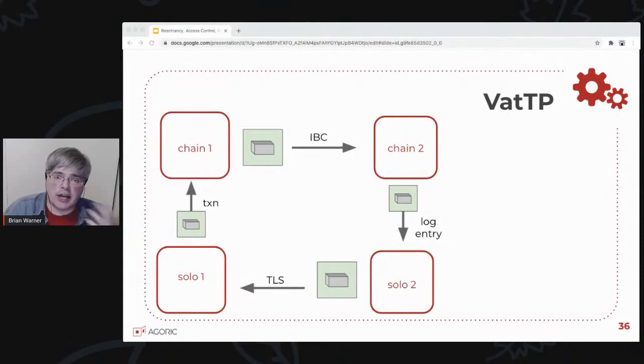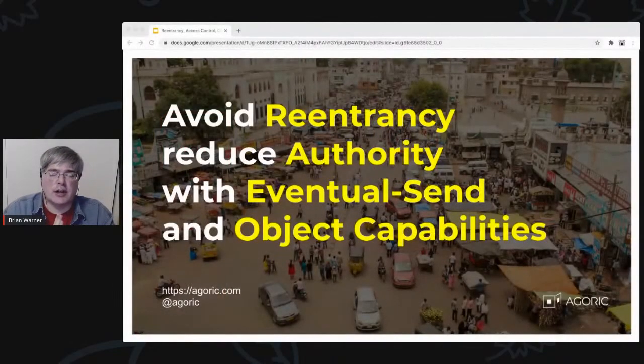So that was a lot of material. Sorry I had to kind of rush through a lot of it, but there's a lot of stuff there. But the summary is, by using eventual sends, you can avoid reentrancy attacks. By taking advantage of the run queue and by using object capabilities, you can reduce the amount of authority in any particular object. And all of that leads to a safer system.